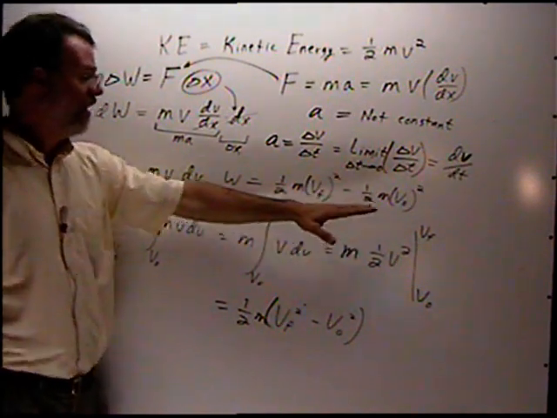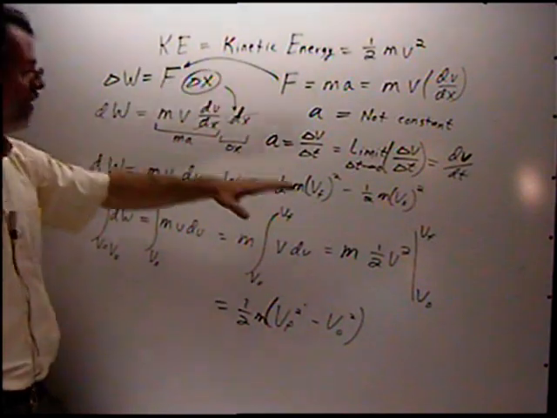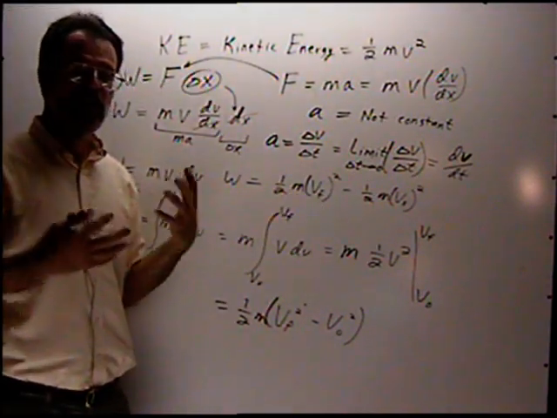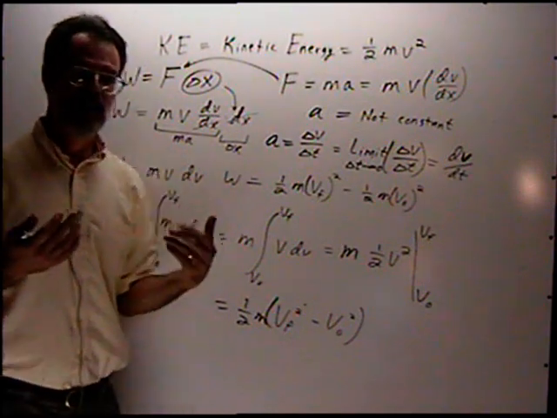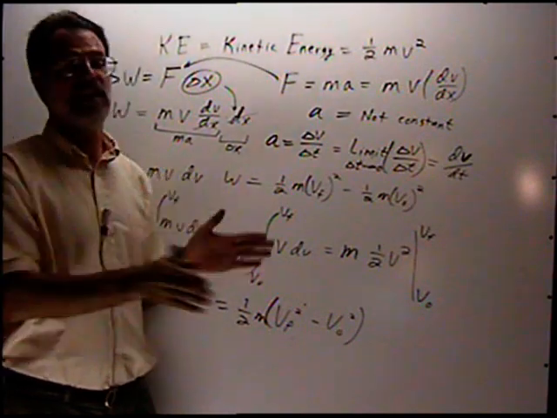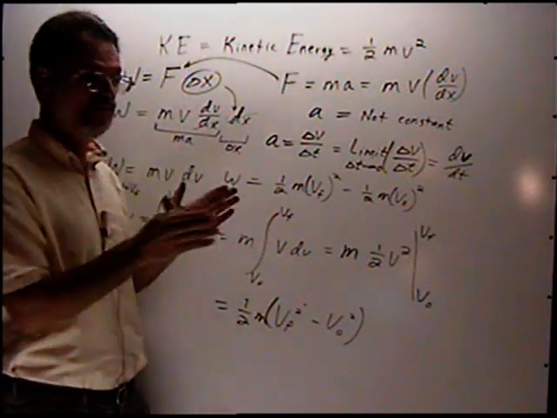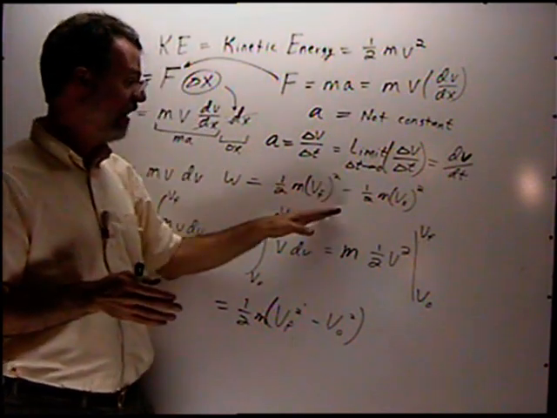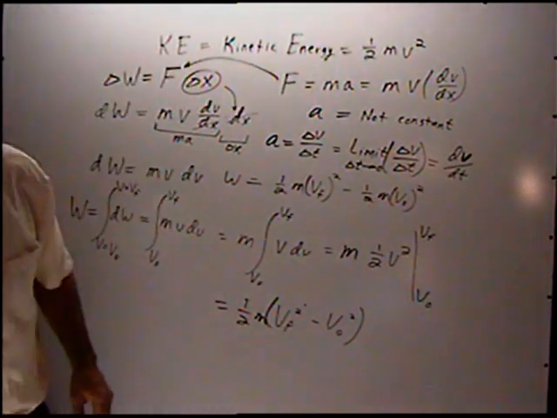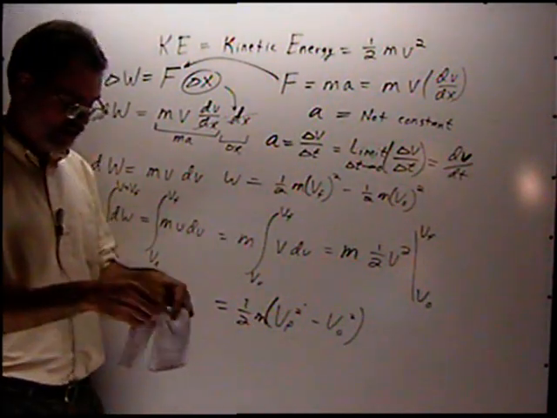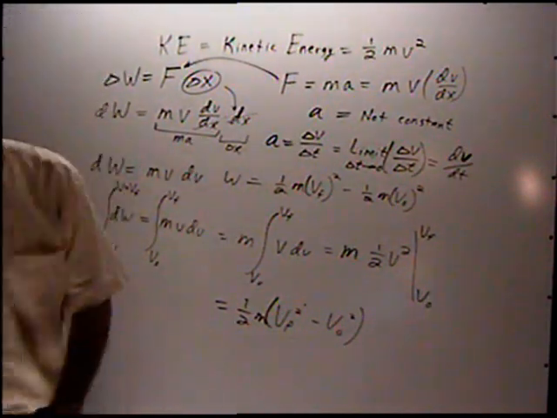So in other words, this idea of kinetic energy being 1/2 mv squared is valid whether or not we have a constant acceleration, whether we have a constant force or not. This is still the right way to evaluate the energy of something in motion.